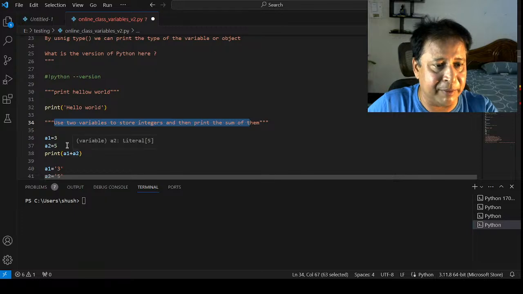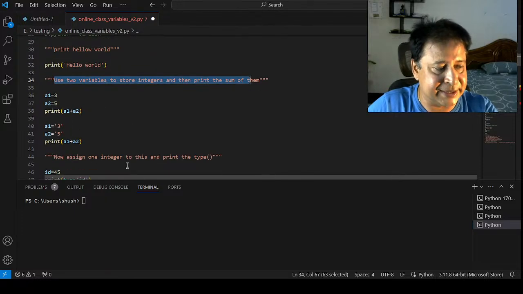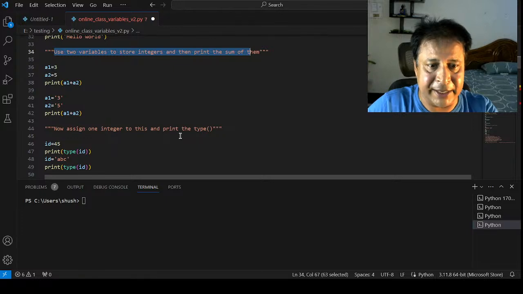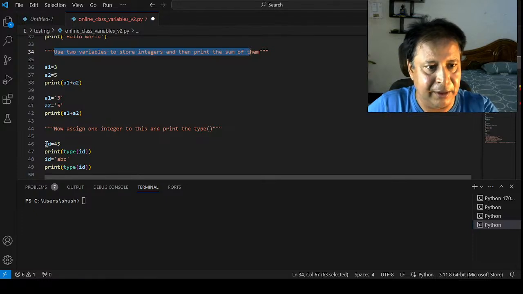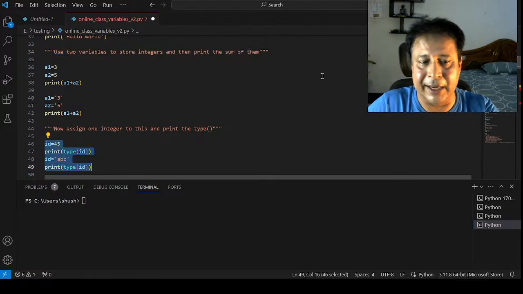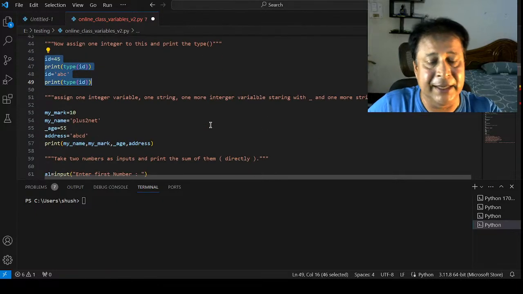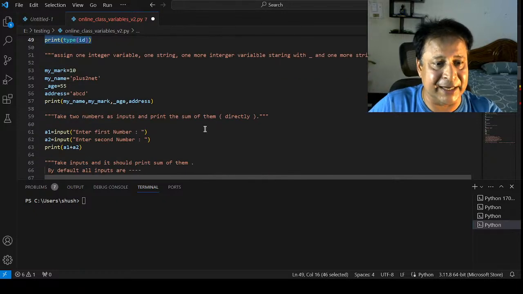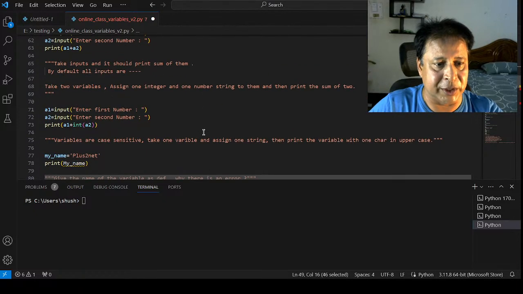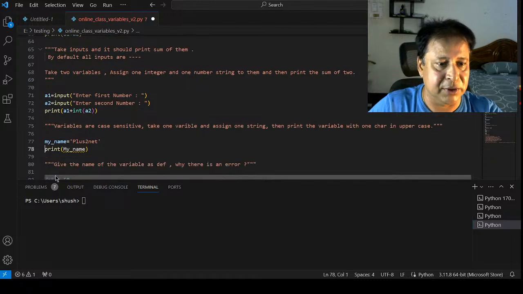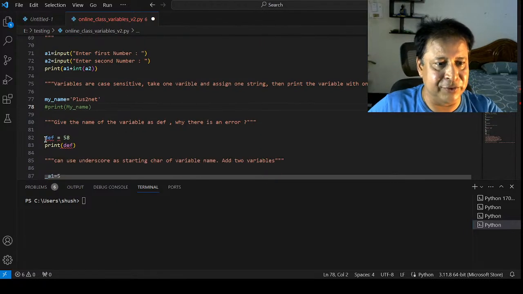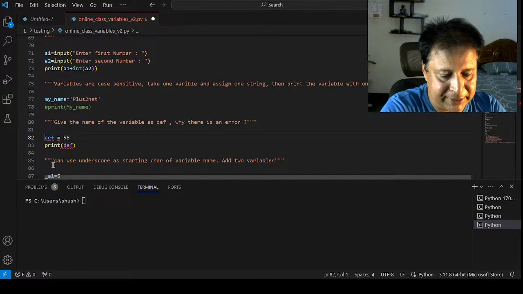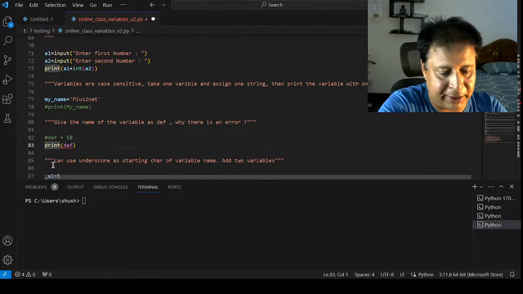So A1, A3, whatever. Now, next line, you can see this code: assign one integer to this. Let me come back here. This is the actual code, and I can run this, but the difference is it will run the entire file in one go. There are many errors we have intentionally created, and those will stop the execution. So here I must comment these lines and then I can run it in my video. This line also I must comment, because otherwise it will generate the error for me.